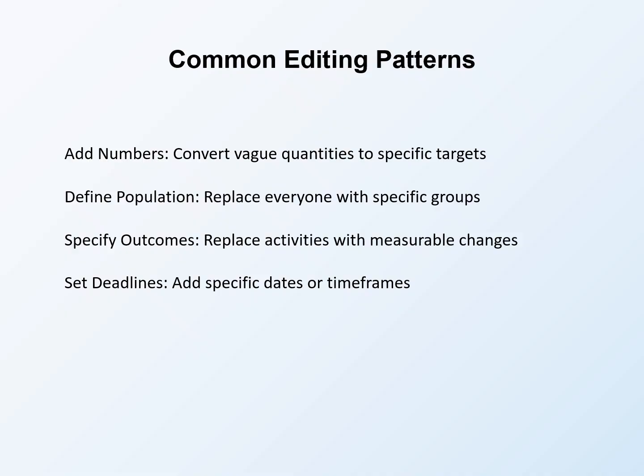Specificity enables verification. Specify outcomes by replacing activities with measurable changes. Replace provide training with participants will demonstrate competency. Replace offer counseling with clients will report reduced symptoms. Measure what changes, not what you do. Set deadlines by adding specific dates or time frames. Replace ongoing with by December 31st, replace soon with within 6 months of enrollment. Time bounds create accountability.